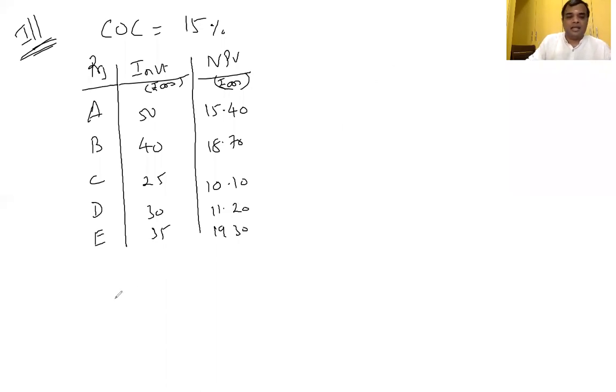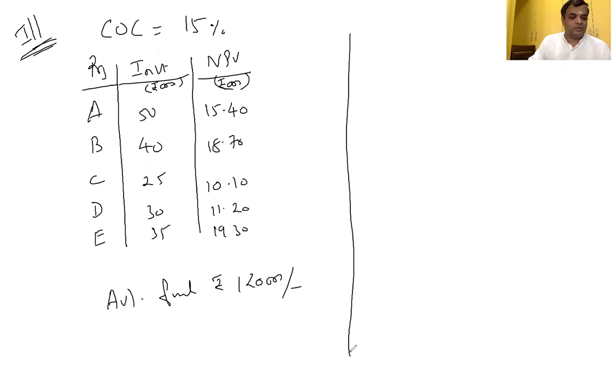Now, the available fund in your hand comes to rupees 1,20,000. How much fund are you having? 1,20,000. So we have to advise which projects you can accept. First we have to identify the answer part. Shall I go for the answer part?